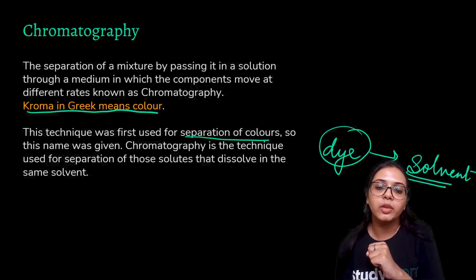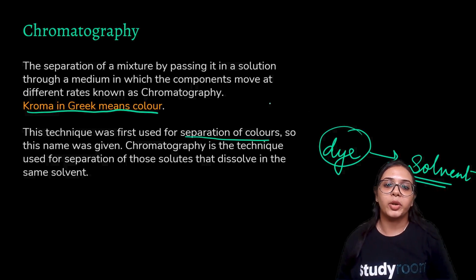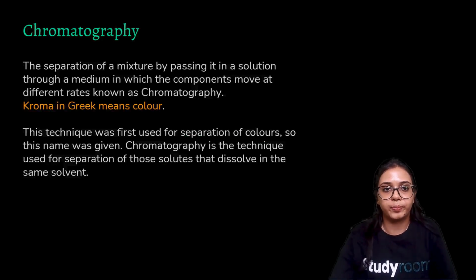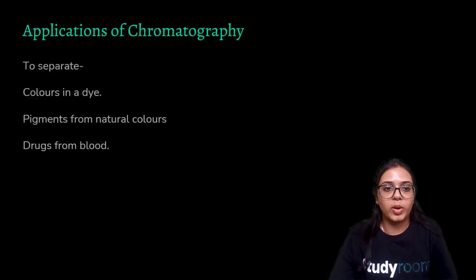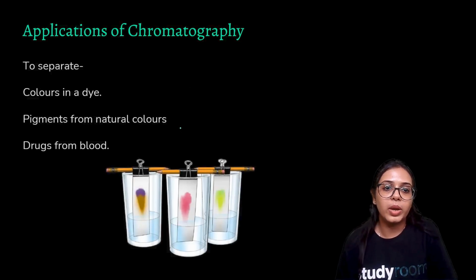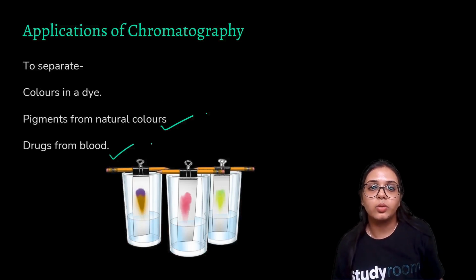So by the technique of chromatography, we can separate those solutes that dissolve in the same solvent. Applications of chromatography: to separate colors in a dye, of course; pigments from natural colors, yes; drugs from blood. So, the kind of solutes that are dissolved in the same solvent.